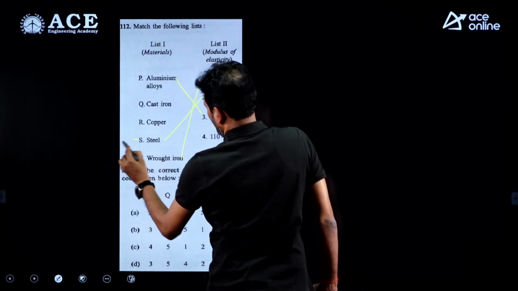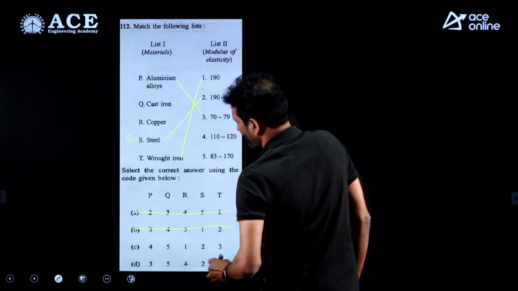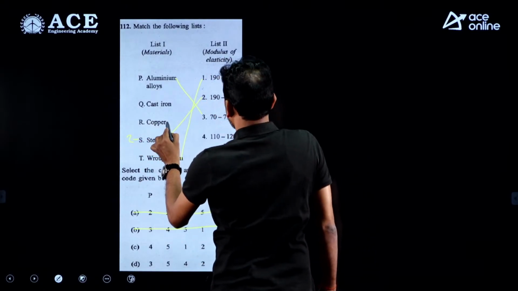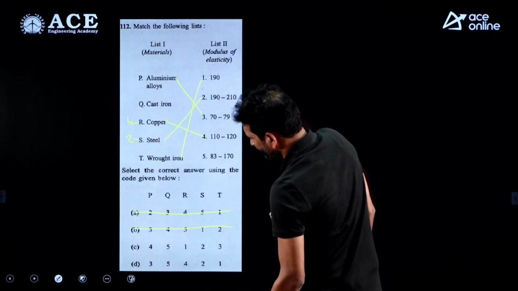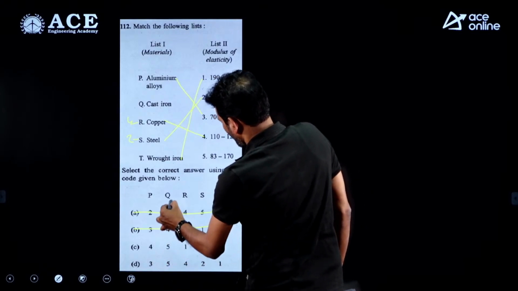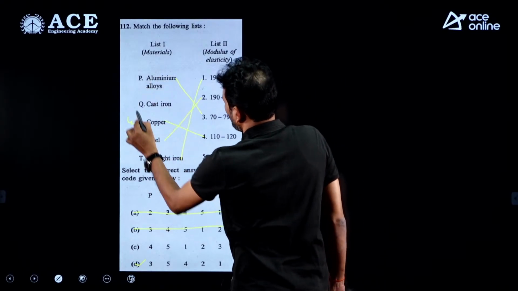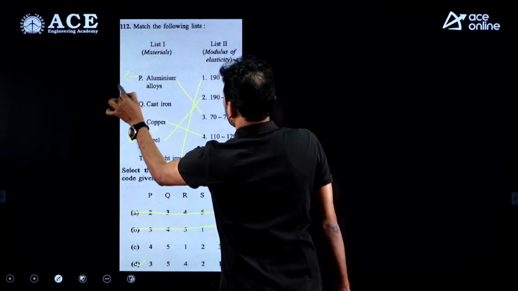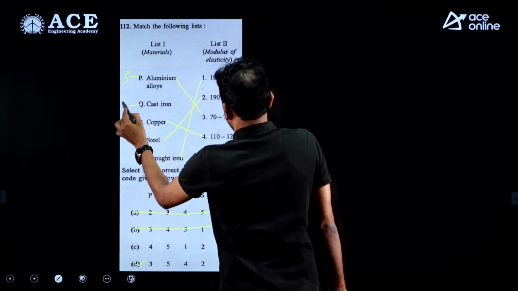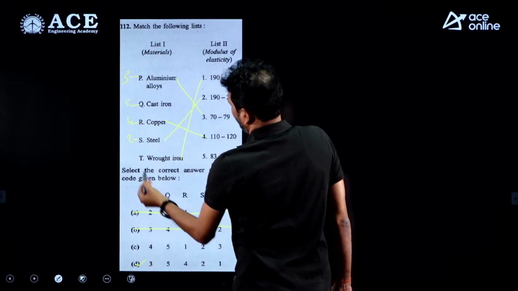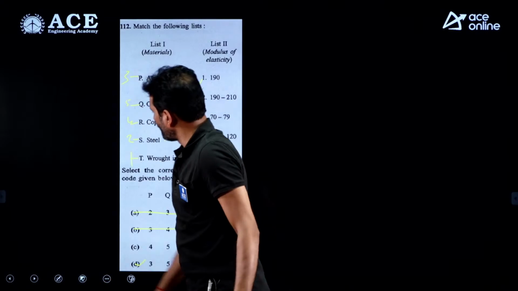So steel is matching with 2. S is matching with 2. Here and here, this is ruled out and this is ruled out we are having. And copper around it is 110 to 124. Copper R is matching with 4. Option D is correct. Just you can verify it simply. Rest of the things, aluminum it is P, it is matching with 3. Cast iron approximately it is 83 to 170. 3, 5, 4, 2, 1. This is 1. That's it. Option D is correct for this question. Let's move on to the next question.